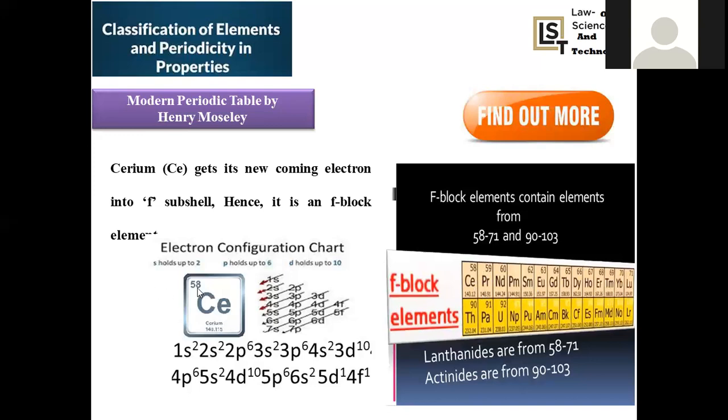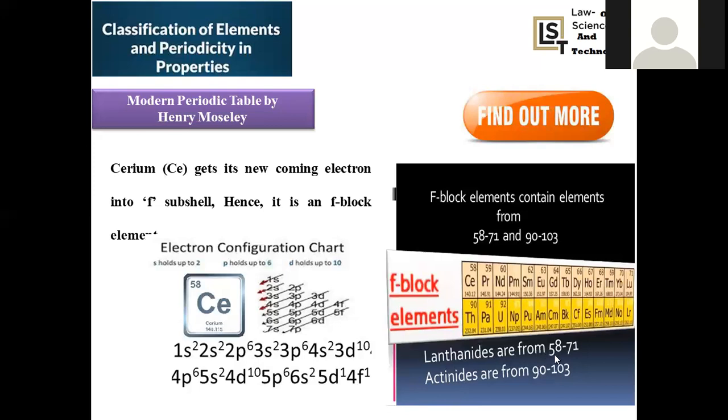Cerium's atomic number is 58, and its atomic weight was taken as 140 itself. When you see the differentiating electron being filled in the 4f level, you can say this is the 4f series. Lanthanide elements are 14 because the f orbital capacity is 14 electrons. 4f1 to 4f14 are together called the 4f series. 5f1 to 5f14 are together called actinides.